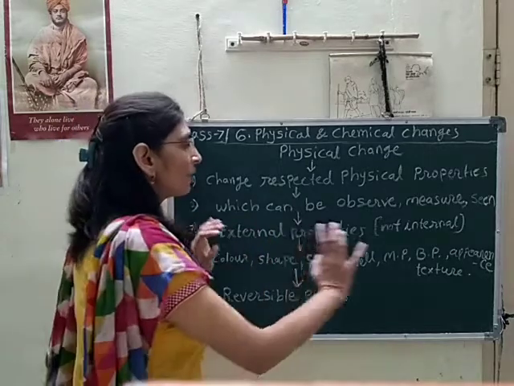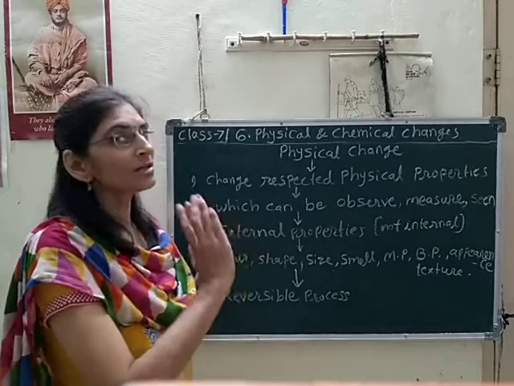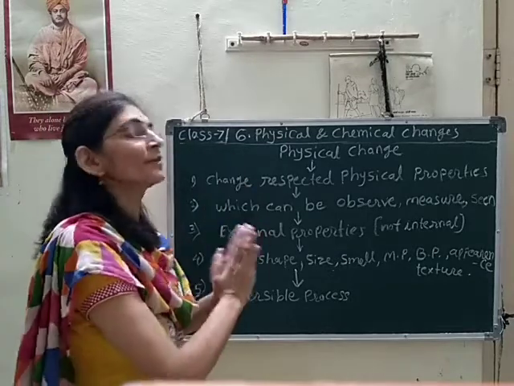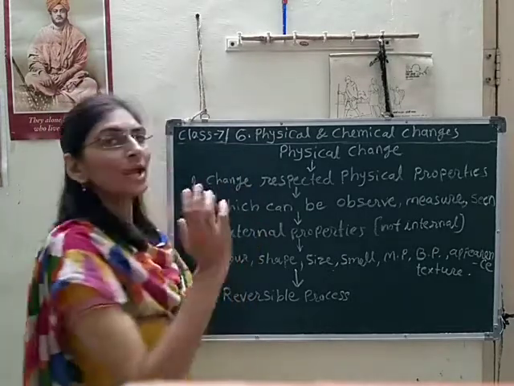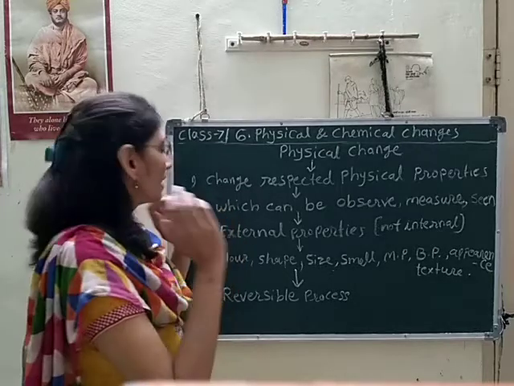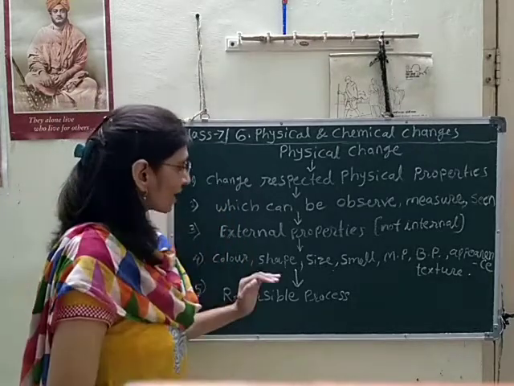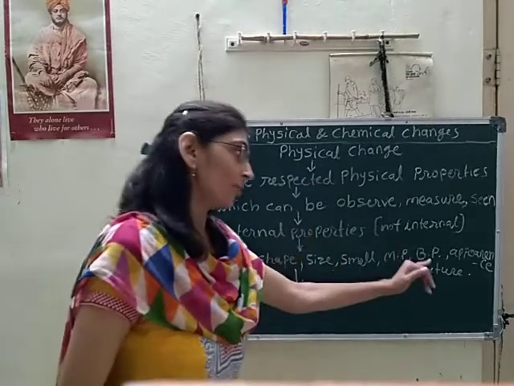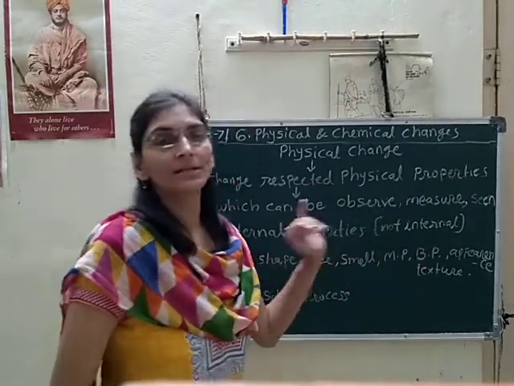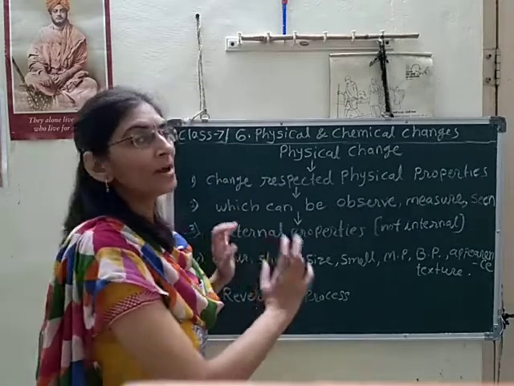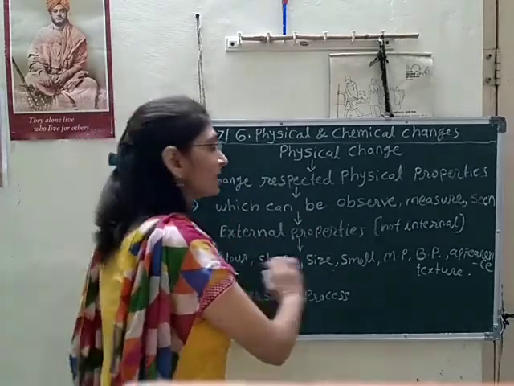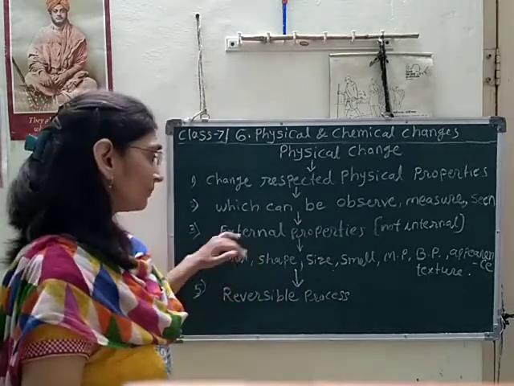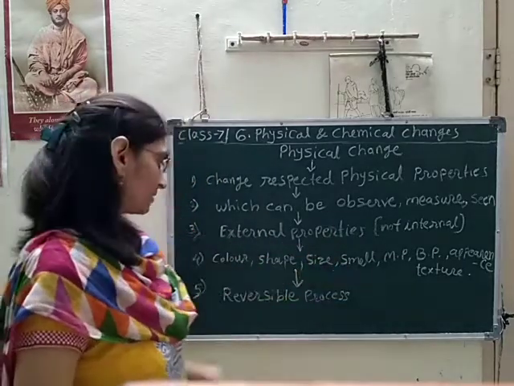So in the case of physical change, the change will happen only in color, shape, size, smell, melting point, boiling point, appearance and texture. These are the external properties.